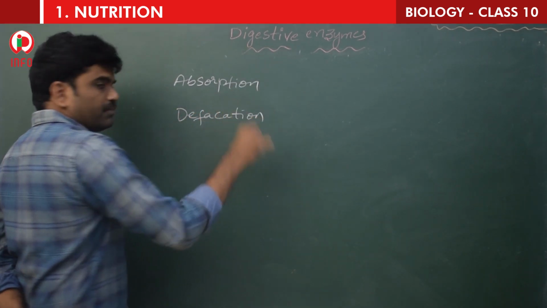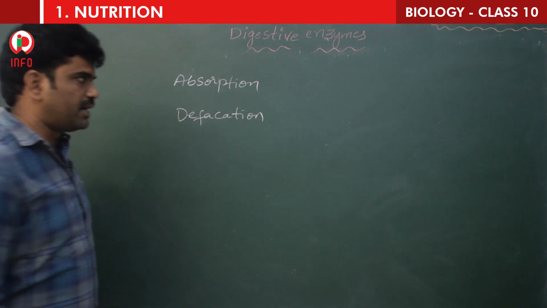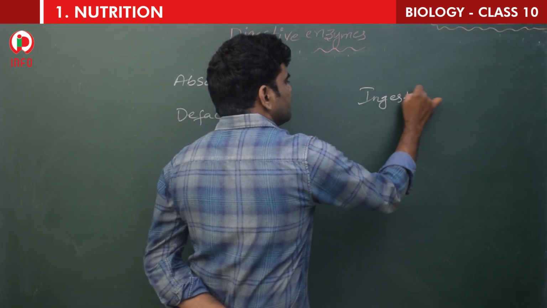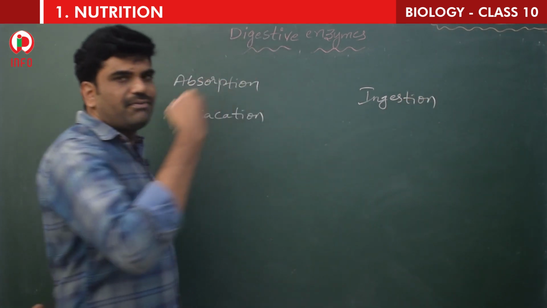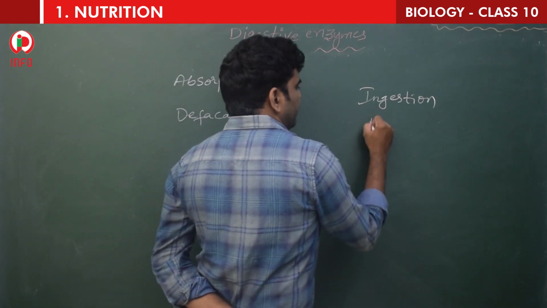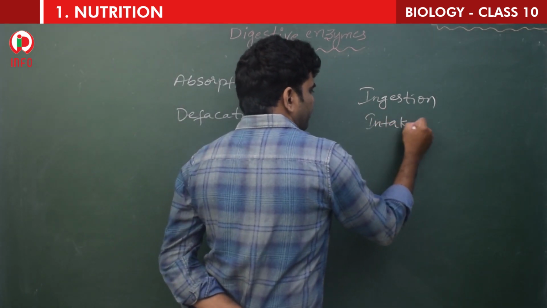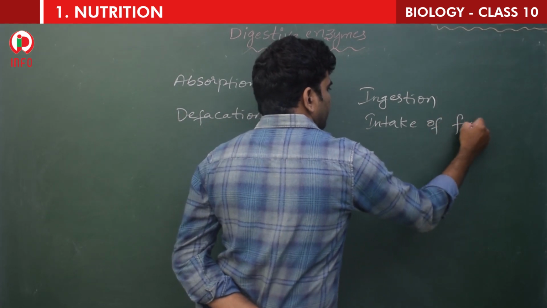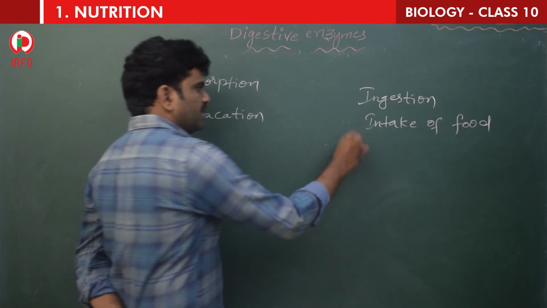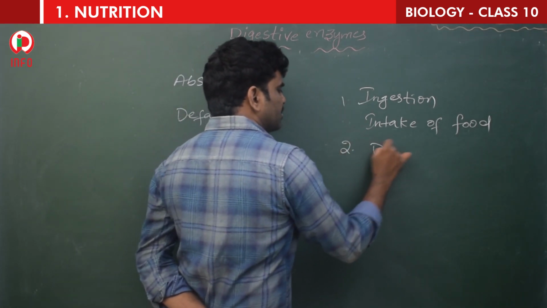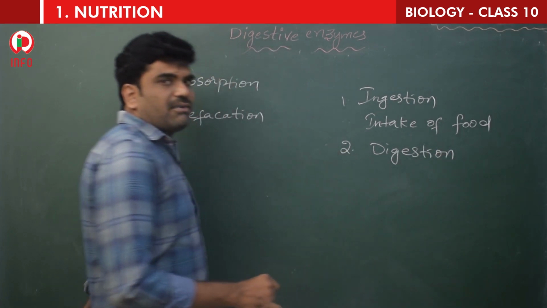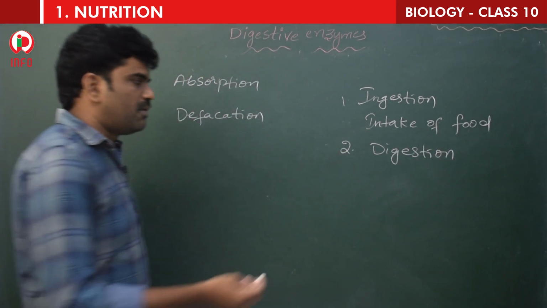Actually, there are 4 steps in the digestion process. One is ingestion. What is ingestion, children? Intake of food is called ingestion. Next one is digestion, the second step. We have seen the digestion also. Digestion is the breakdown of complex molecules into simple ones.